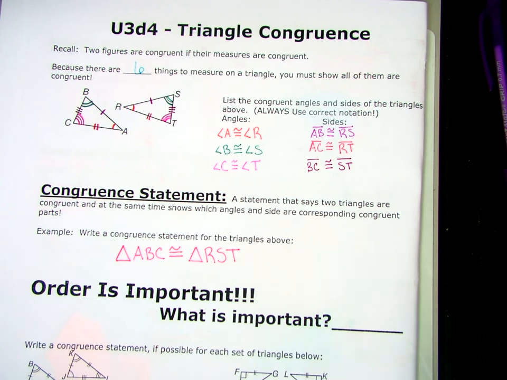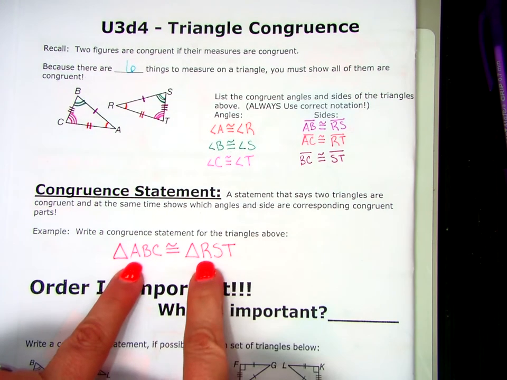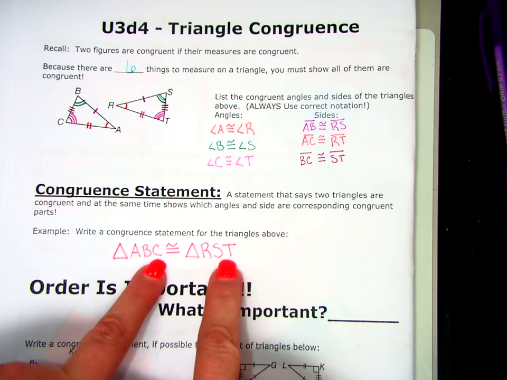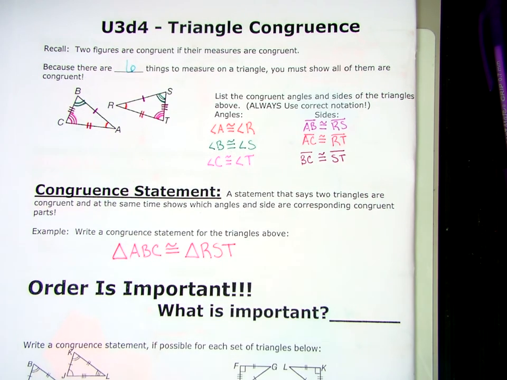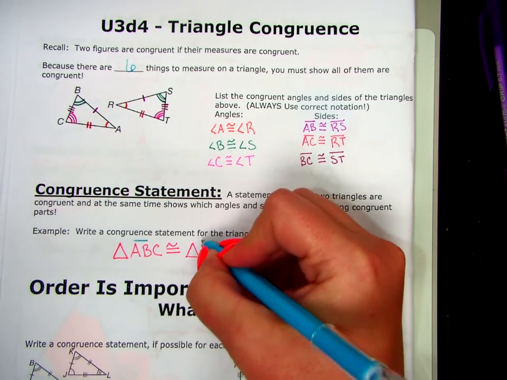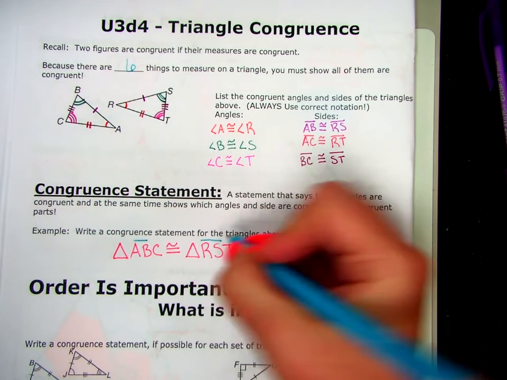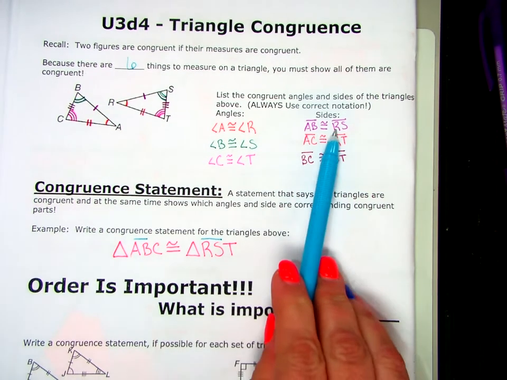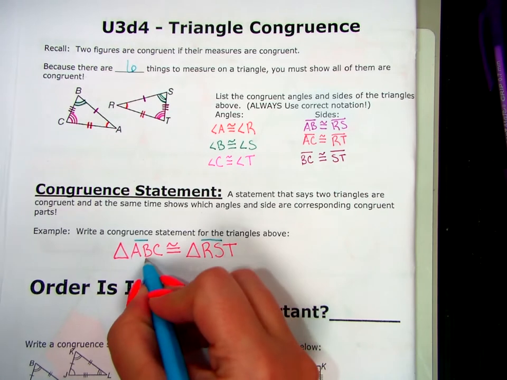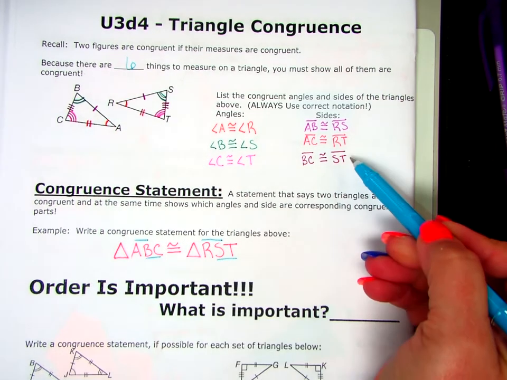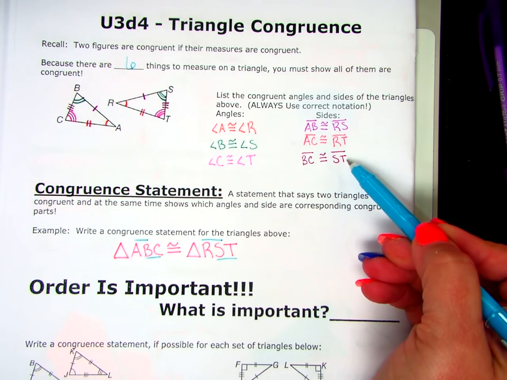And it's really easy to look at that and go, oh, okay, angle A and angle R match. Angle B and angle S match. Angle C and angle T match. But you can also use it for the sides. I can tell that segment AB is going to be congruent to segment RS because they're the first two letters. The second two letters, BC and ST, those two sides will be congruent.